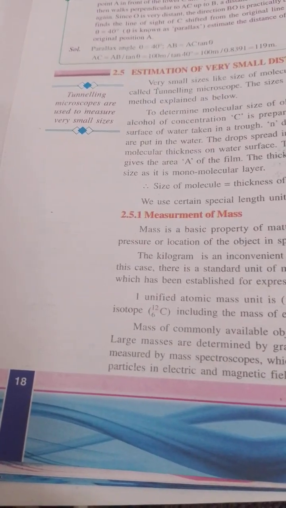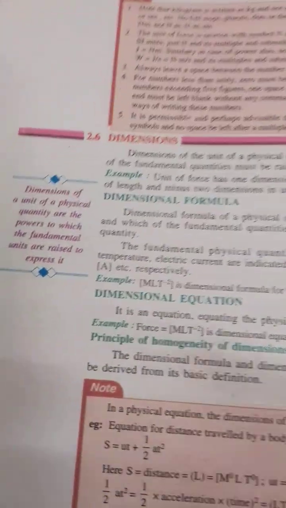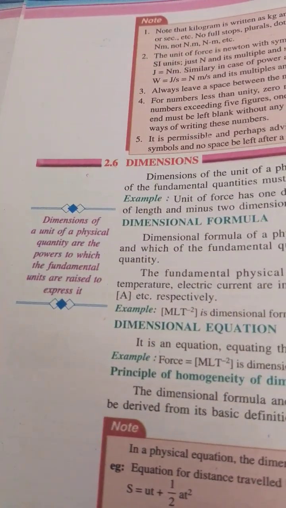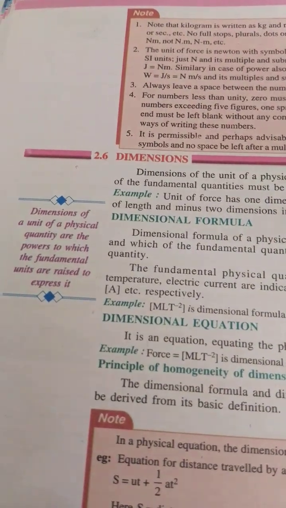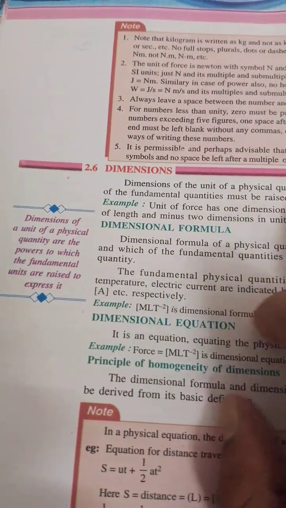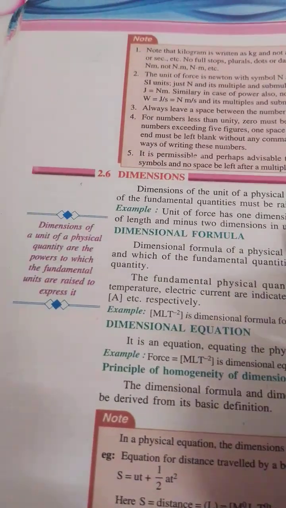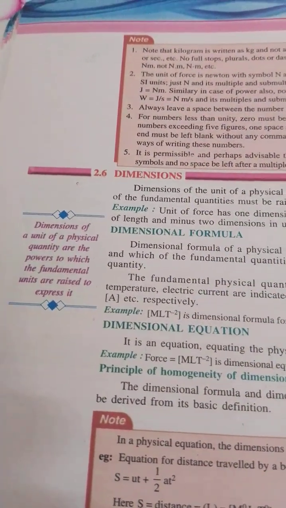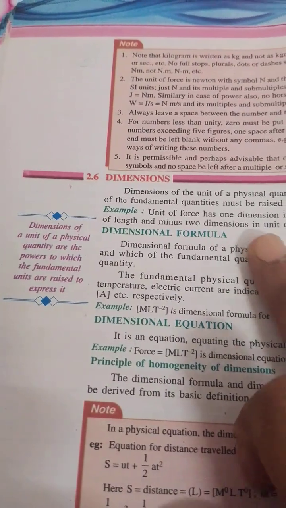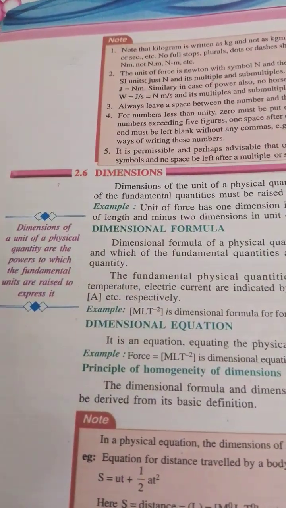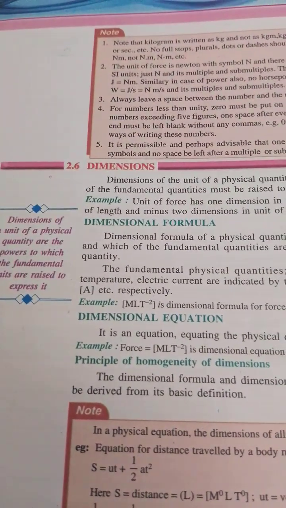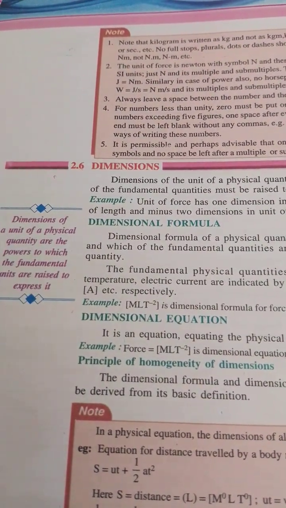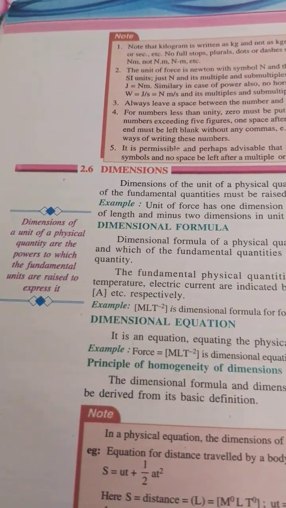And how can you measure the mass of a body? What are dimensions? Dimensions are the units of fundamental physical quantities, the powers to which fundamental physical quantities are raised. There's mass power, length power, time power, like that. So any physical quantity can be obtained from fundamental physical quantities such as mass, length, time, temperature, current, with their powers raised.